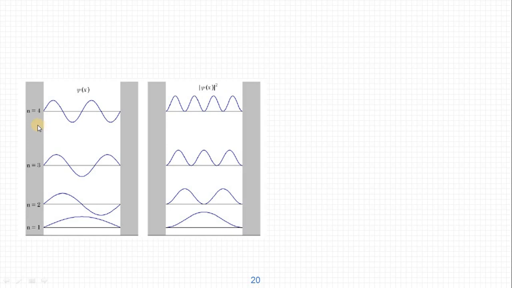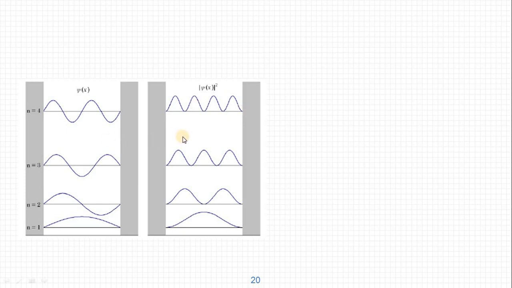As the n value becomes higher and higher, we will get a greater number of probability peaks, and for a very high energy, these peaks become almost like a continuous one. So that is the classical case. At high energies, the probability peaks become more and more in number, with reduced width of the non-probability regions, and it is almost like a straight line, and we will find the particle at all the points.